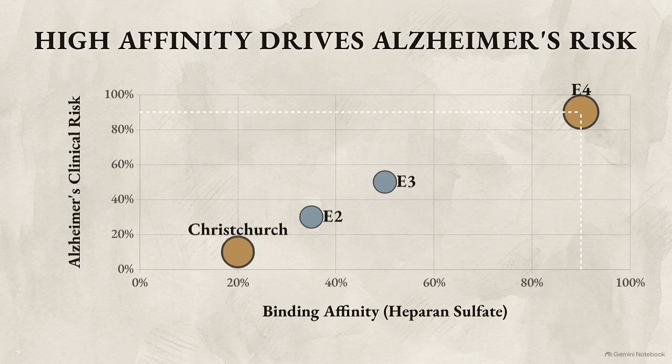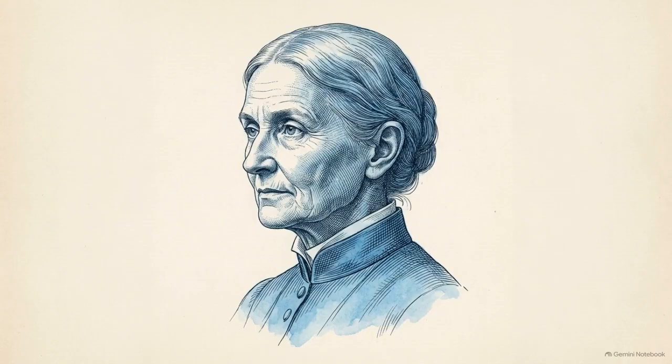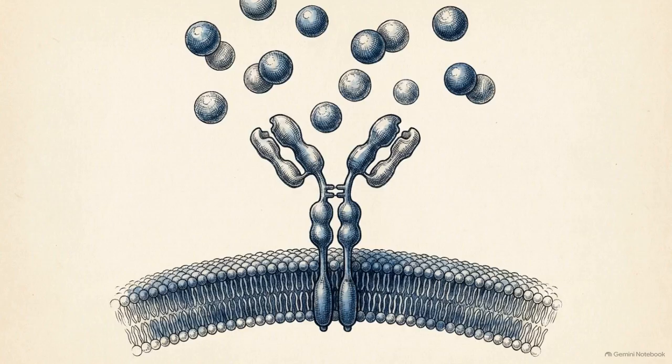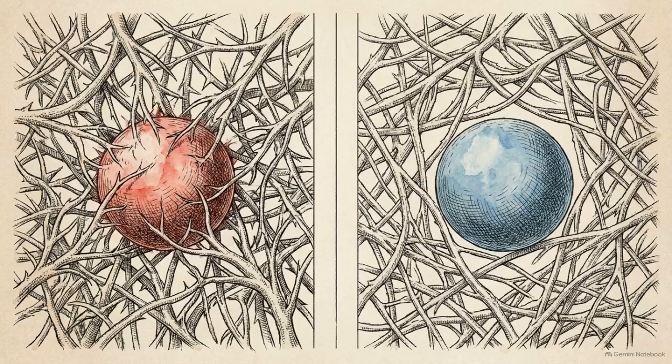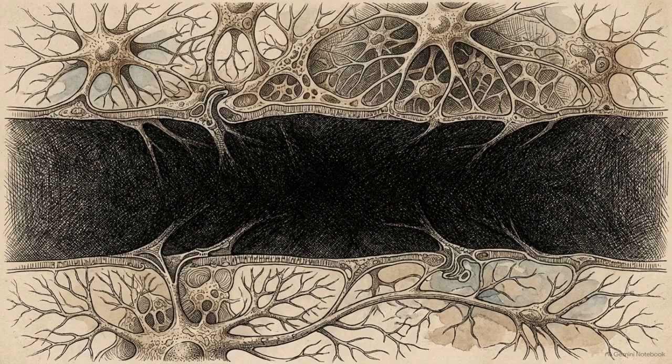On the opposite end is the Christchurch variant. It binds at only 40% the affinity of the neutral E3 baseline. Yet a woman carrying this variant homozygously demonstrated nearly 3 decades of clinical resilience against an autosomal dominant early-onset Alzheimer's mutation. A framework built solely around broken neuronal receptors cannot account for this data. If tighter binding correlates to the disease and weaker binding confers resilience, the field is operating with an incomplete equation.